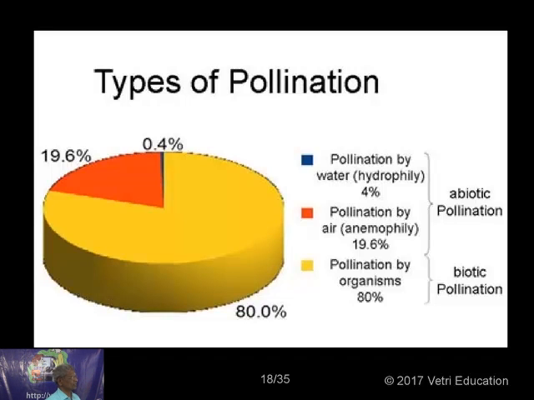Types of pollination. See, pollination by water is only very little. Pollination by wind is also not that much. Pollination by organisms, particularly by the insect, is 80%.